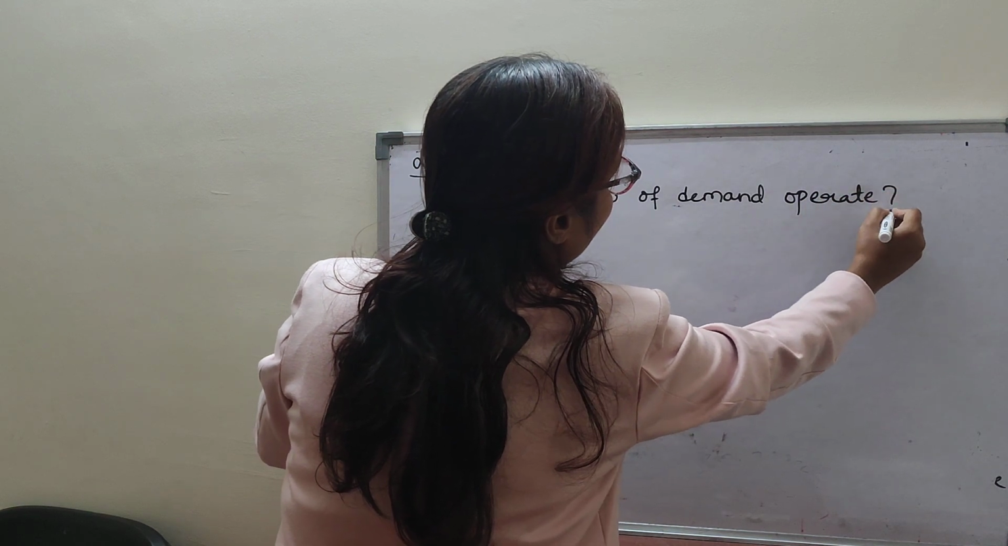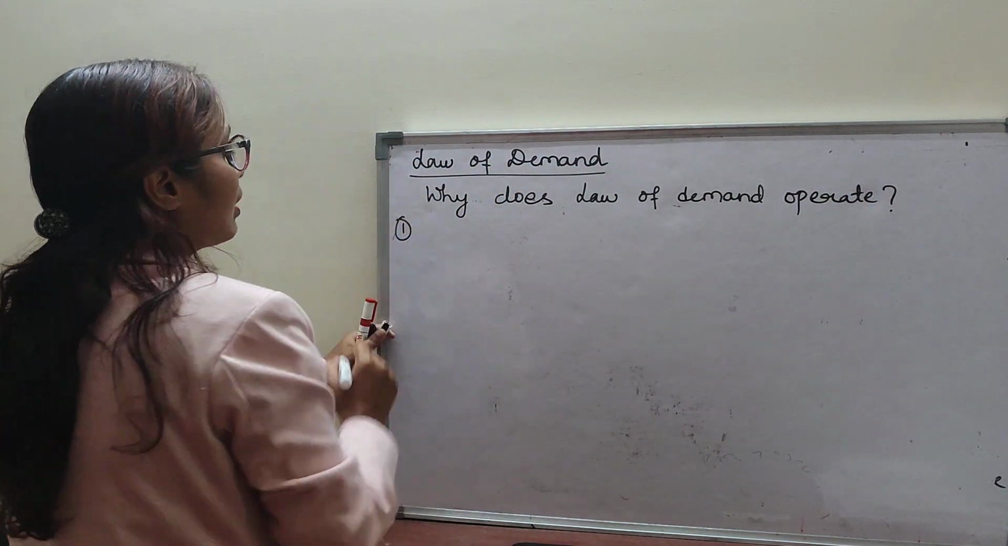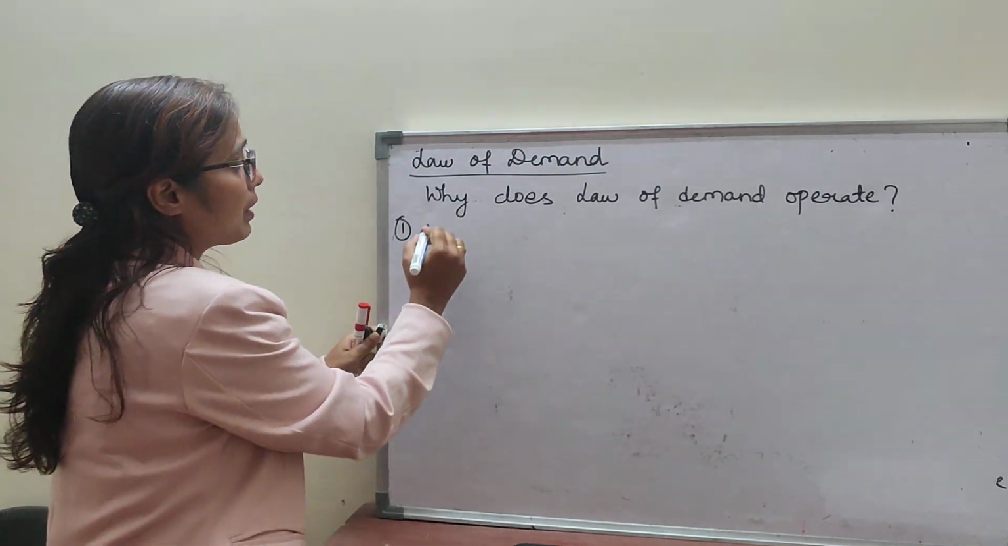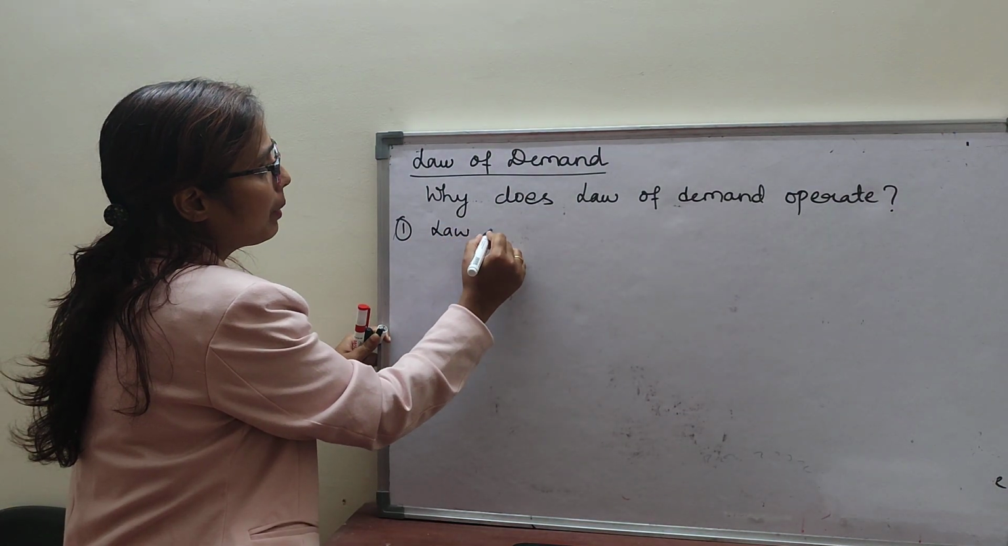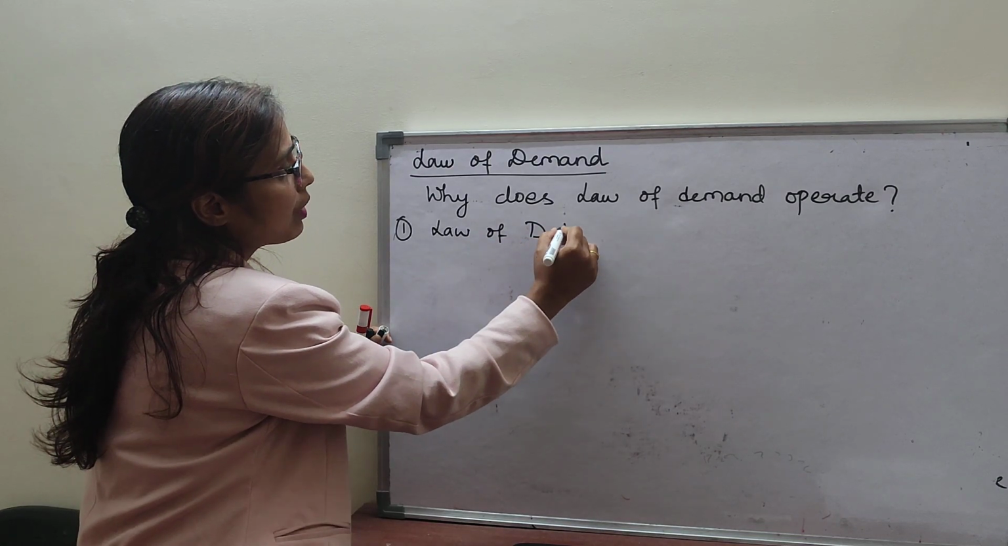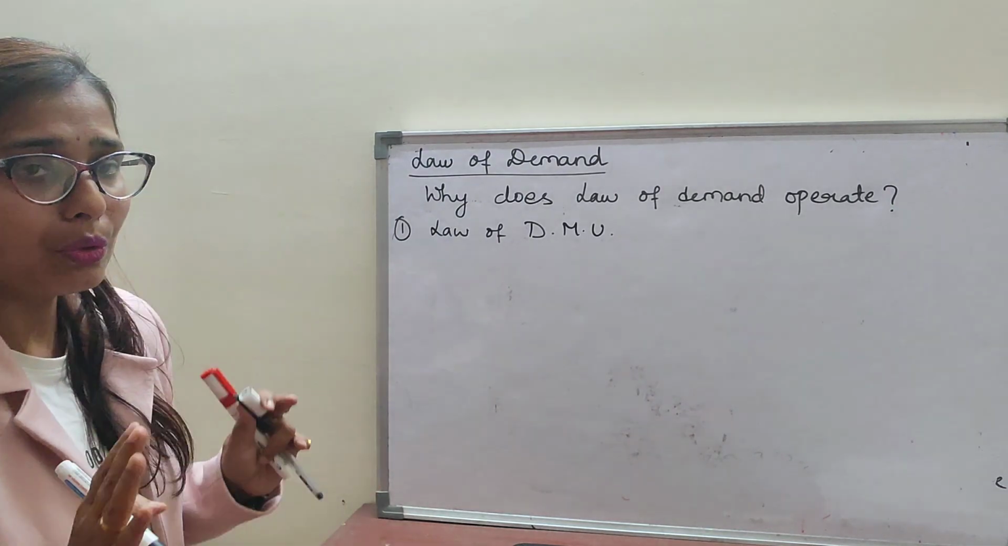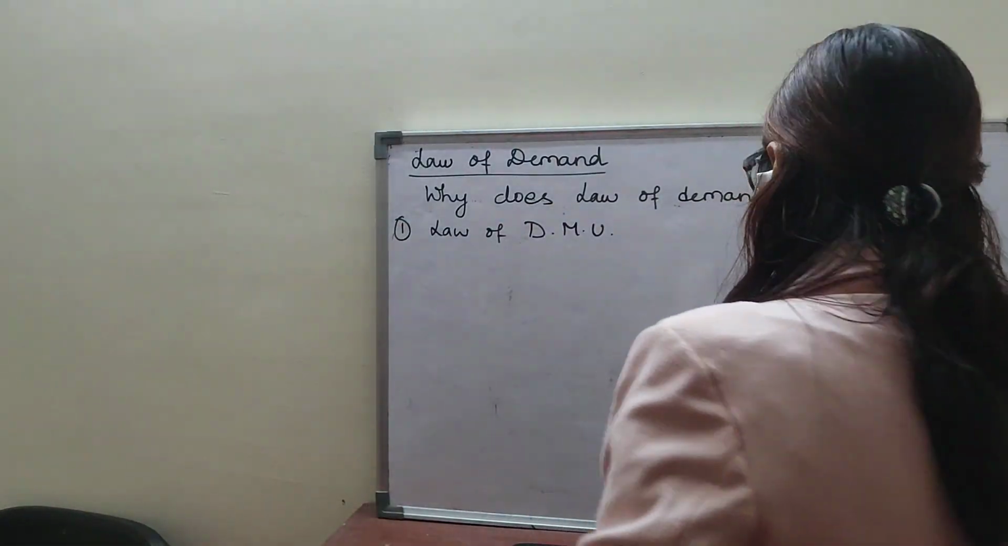So there are many reasons. First reason for why consumers demand more at a lesser price is the law of diminishing marginal utility. I am writing in shortcut. Don't write it like this in the examination hall. Okay, you write it in full.